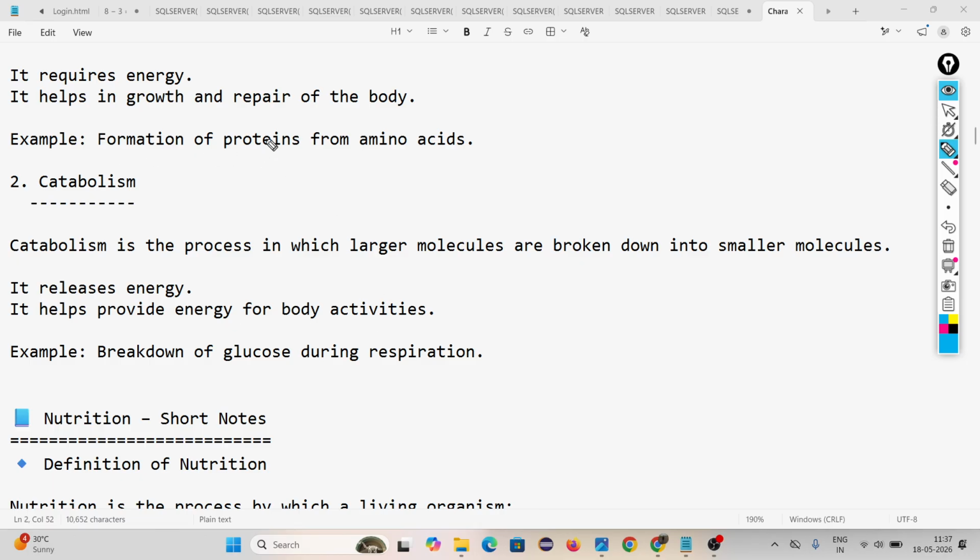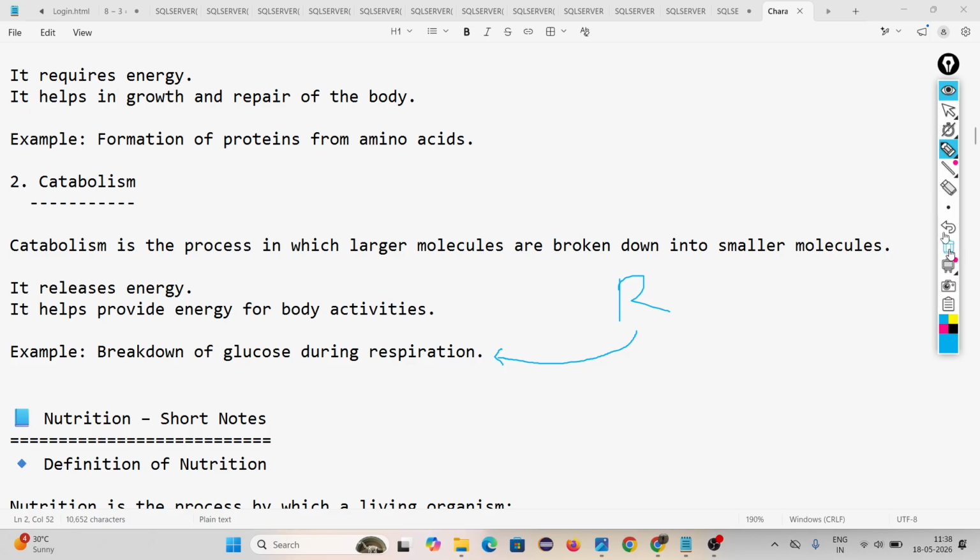If you look at anabolism, it is required for growth and repair of the body. But catabolism is required for energy, it provides energy to our body. And remember, a few seconds ago we discussed respiration. Respiration is one example of catabolism. You understand what I mean by anabolism and what I mean by catabolism?